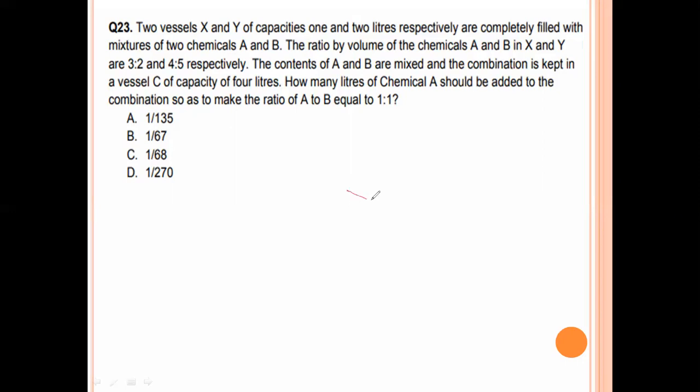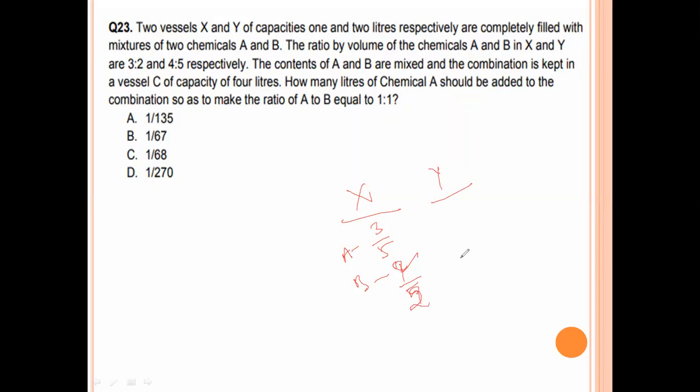In vessel X, the ratio of volume of the chemicals A and B is 3:2, so A is 3 by 5, B is 2 by 5.